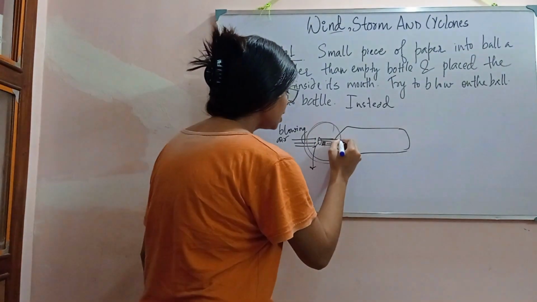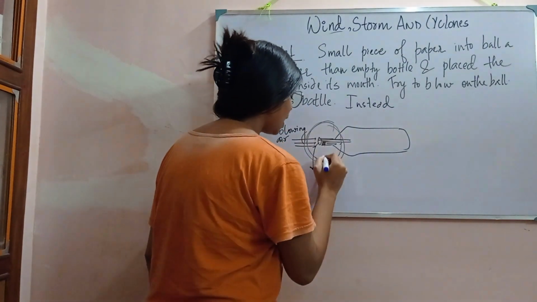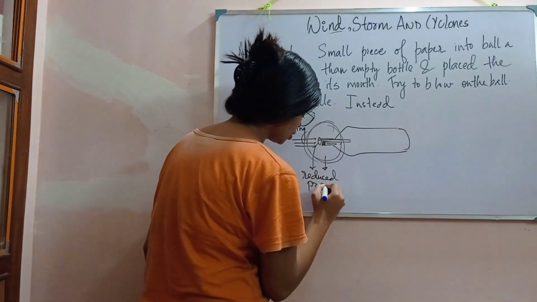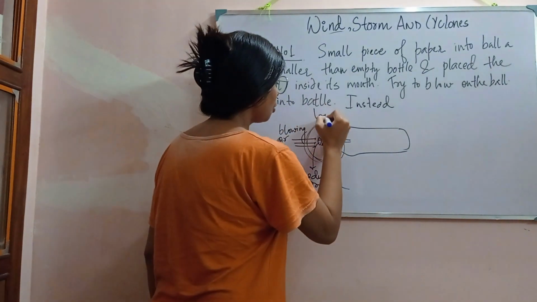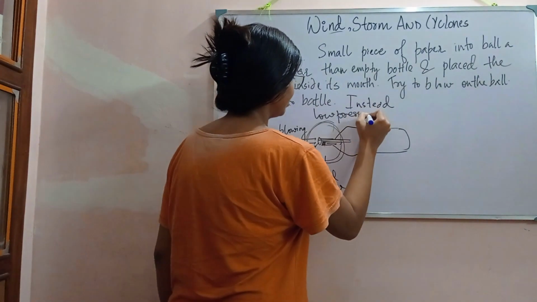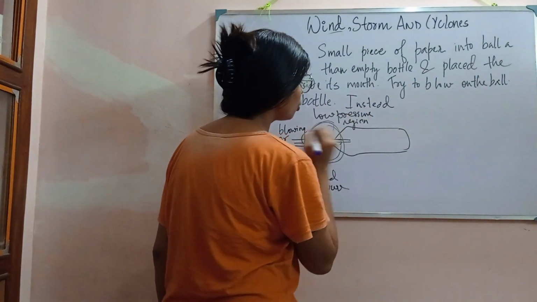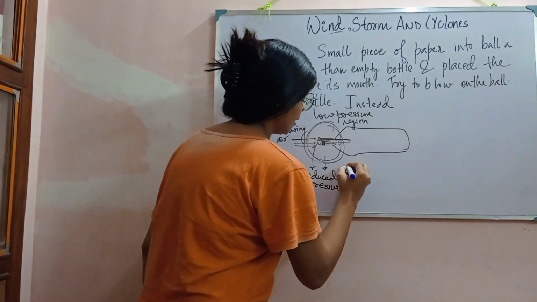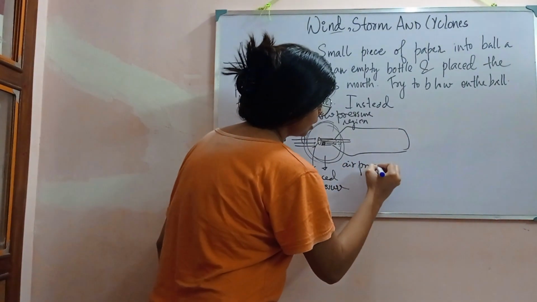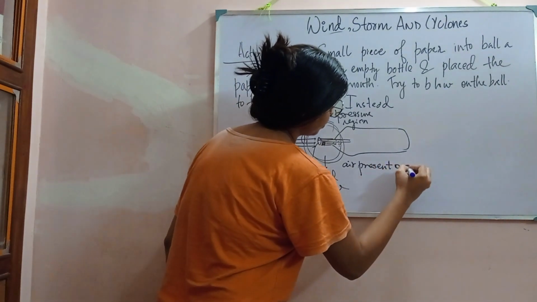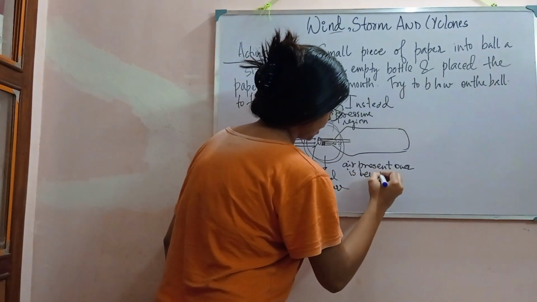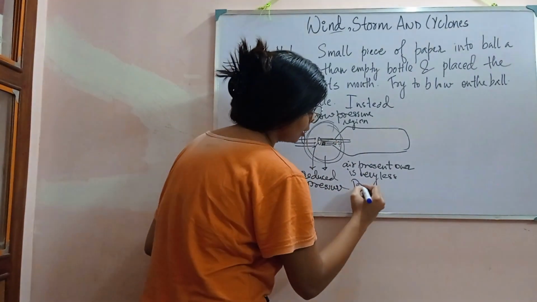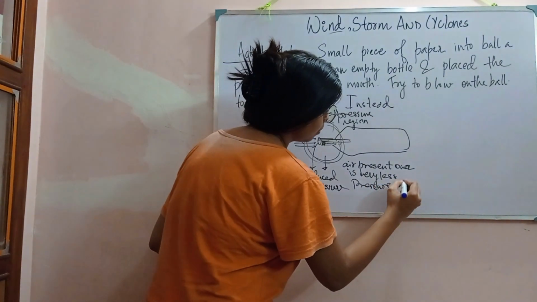So air is moving inside, which means this path will have a low pressure region. Why is it a low pressure region? Because the air present over here is very less, and since it is very less, the pressure will be low.